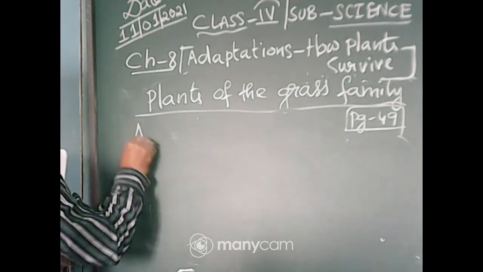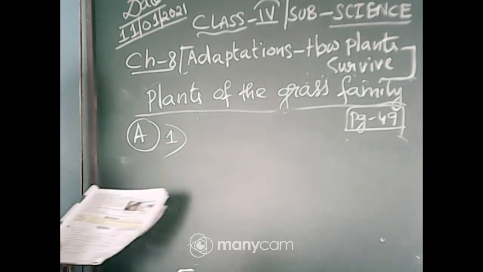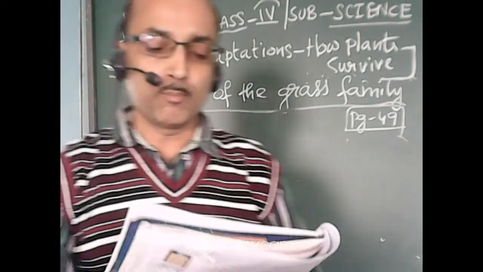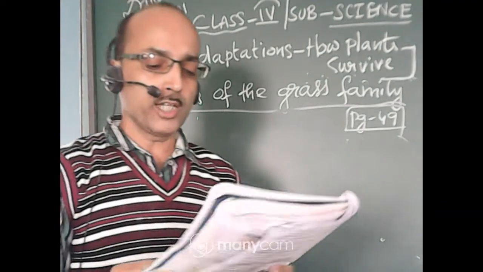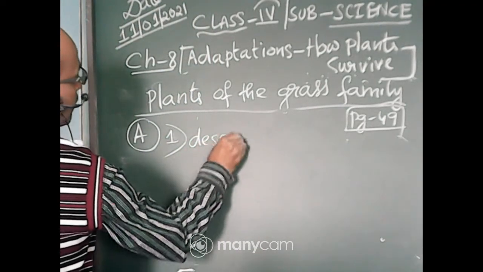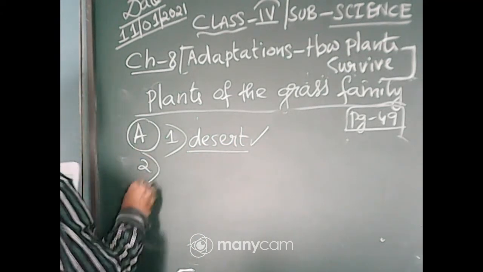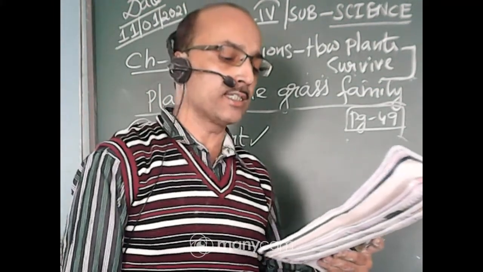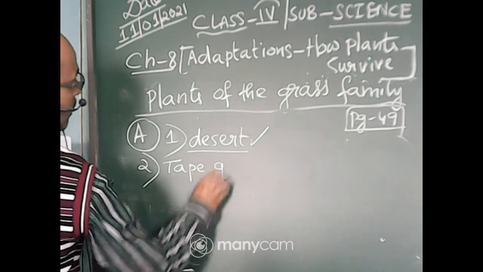I think all of you have opened the exercise. You will do that one, one by one. First of all, tick the correct answer. Number 1, Babul and Kikar are dash plants. Mountain, marshy, desert. It is desert. You will tick mark desert. Then number 2, which of the following is an underwater plant? Tape grass, water hyacinth, lotus. It is tape grass.